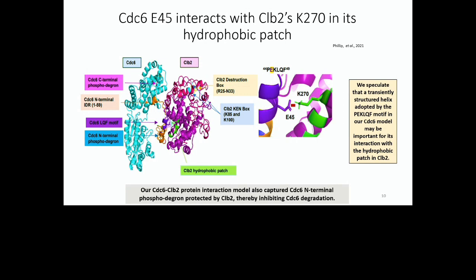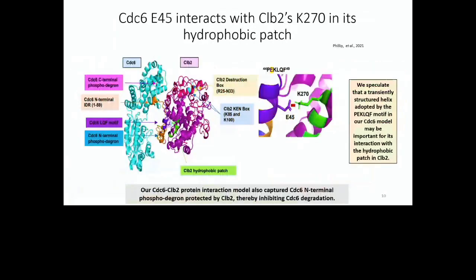This is also very interesting because we collaborate with a lab, Dr. IQA's lab, and in their experiments, they see that the phosphodegrons in this interaction are protected by CLEB2, and we are also able to see this in our model, which is pretty neat.